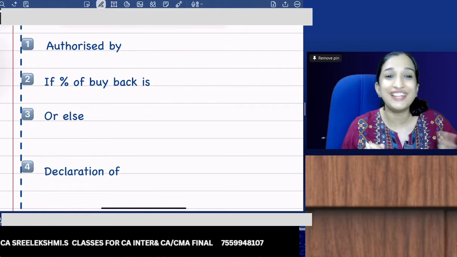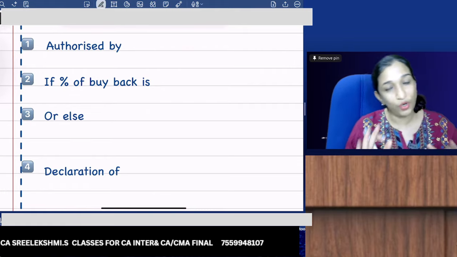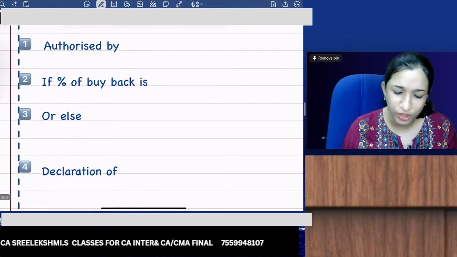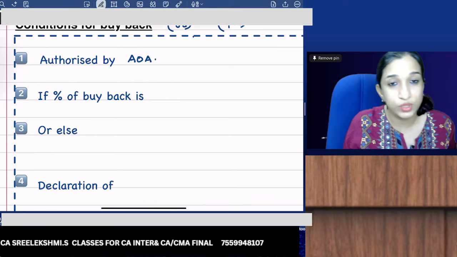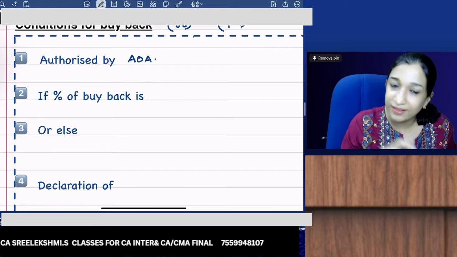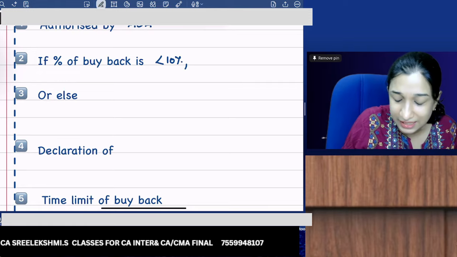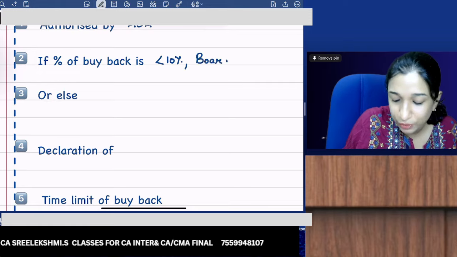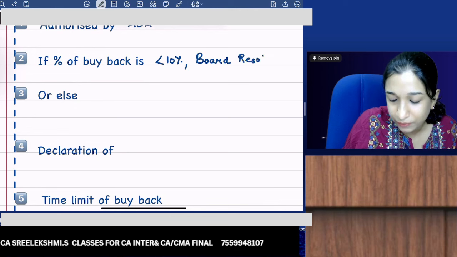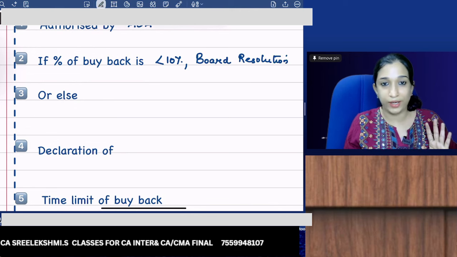So what are the conditions for buyback? First one, quickly, authorized by articles of association. In the exam you should write it as articles of association. Don't write the short form. If the percentage of buyback is less than 10%, you need board resolution. Board resolution is required.